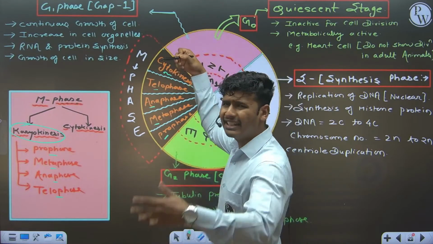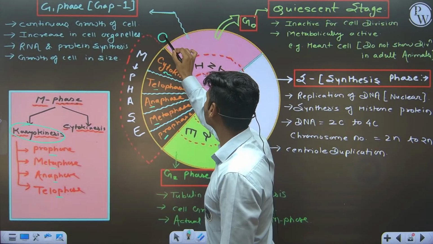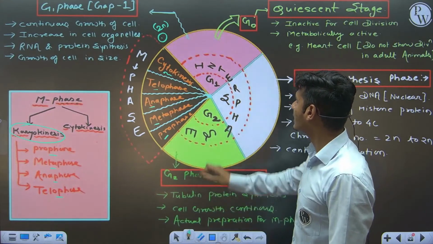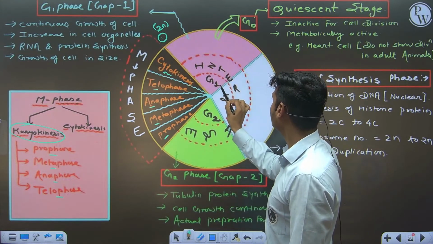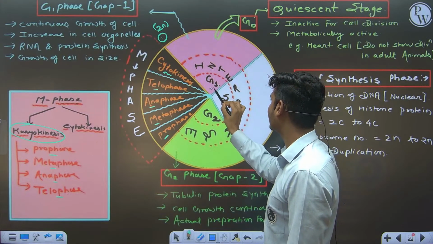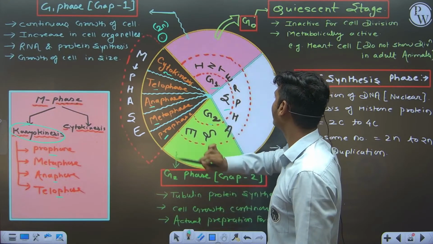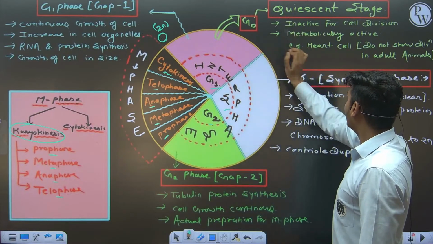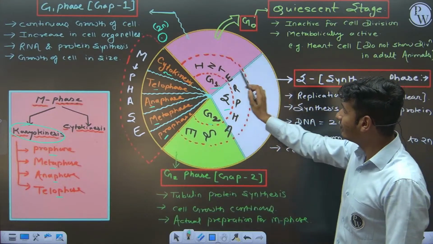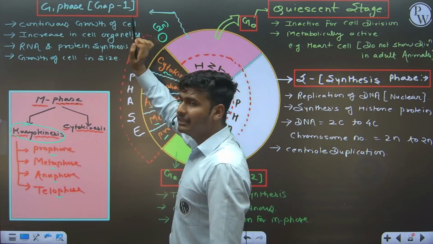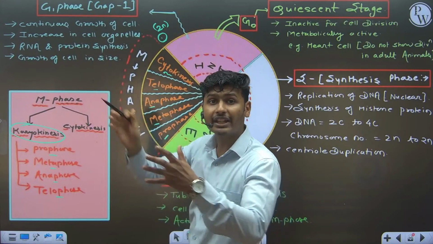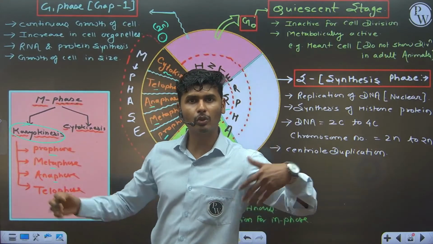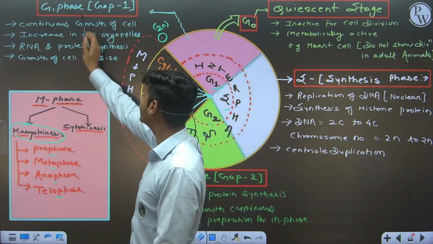So if you understood this point, suppose there is one diploid cell, a 2n cell, and the cell first of all enters the G1 phase. Interphase has three stages: G1, S and G2. What is going to happen to this cell in the G1 phase? In G1 phase, continuous growth of the cell takes place, and the size of the cell increases. There is an increase in cell organelles, like mitochondria and chloroplast.